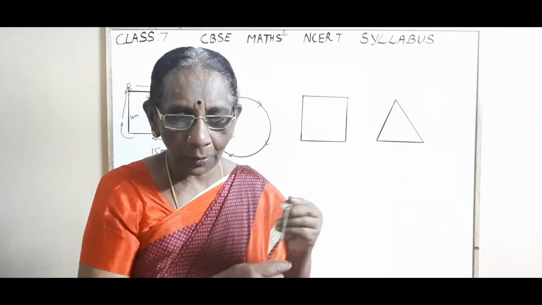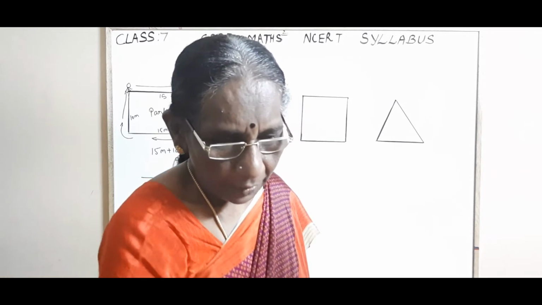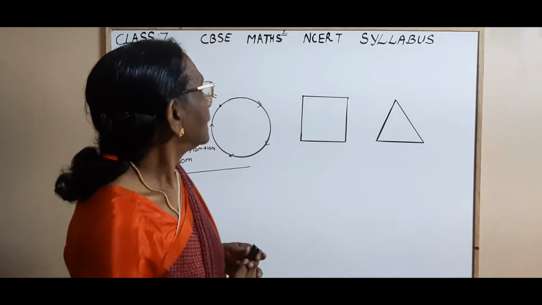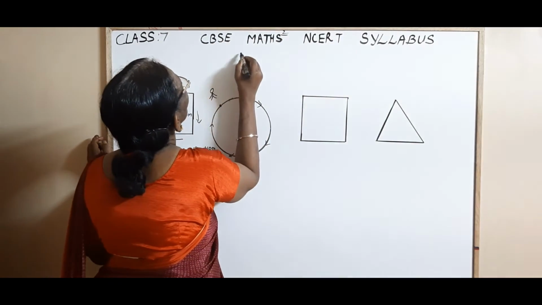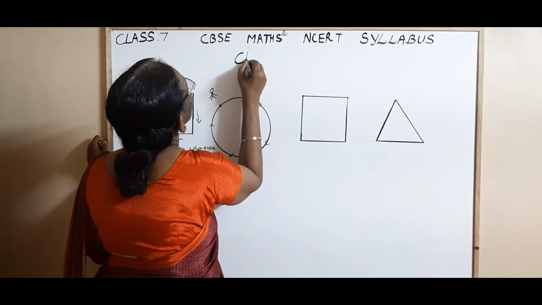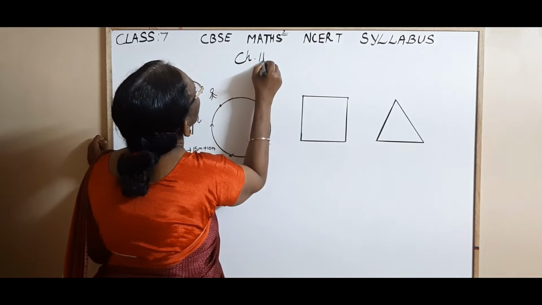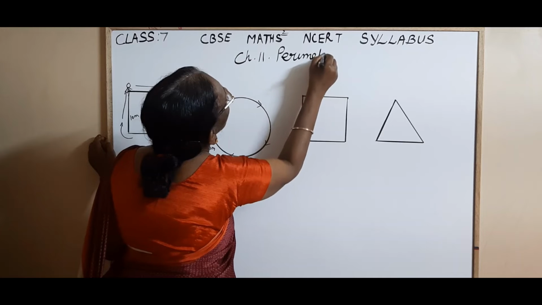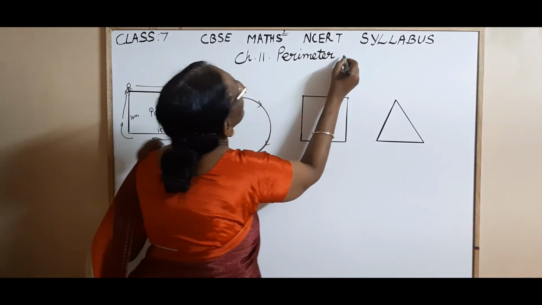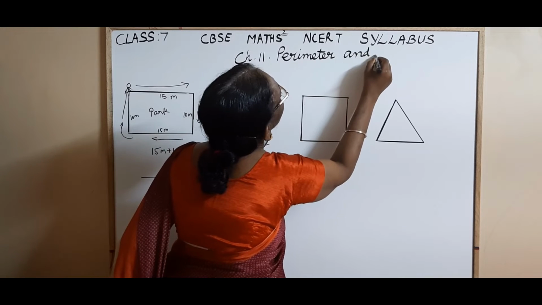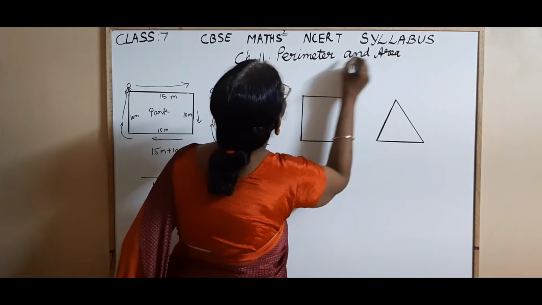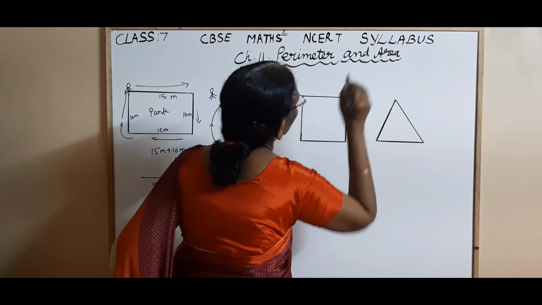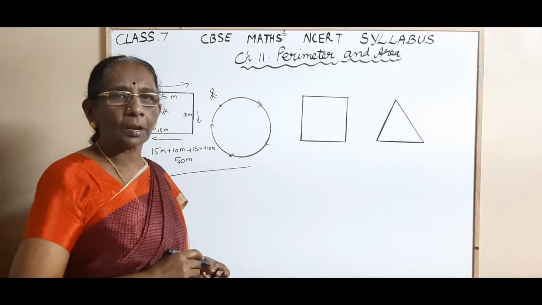Perimeter. So which chapter are we going to start? Perimeter and area. Chapter 11. So we are going to discuss chapter 11. Perimeter and area. I think you might have understood the concept of perimeter. So what is the perimeter of a shape, children?